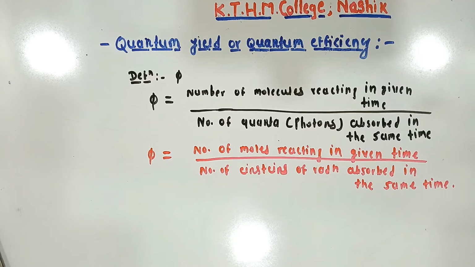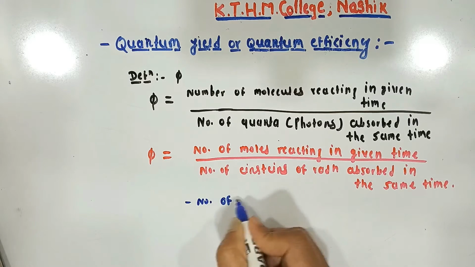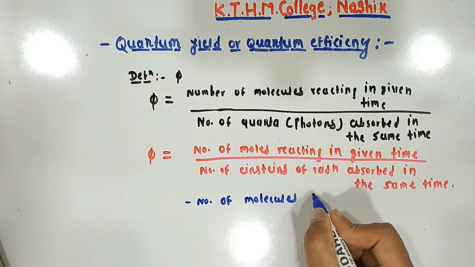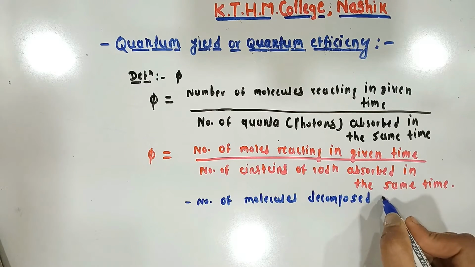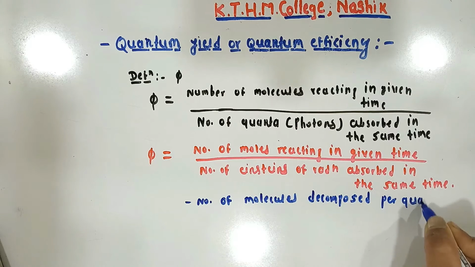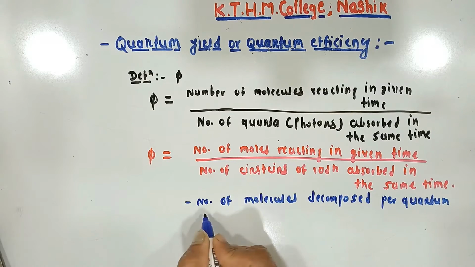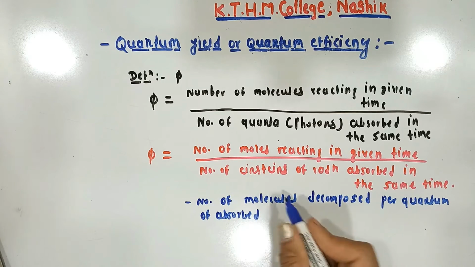In other words, the quantum yield is the number of molecules decomposed per quantum of absorbed energy.